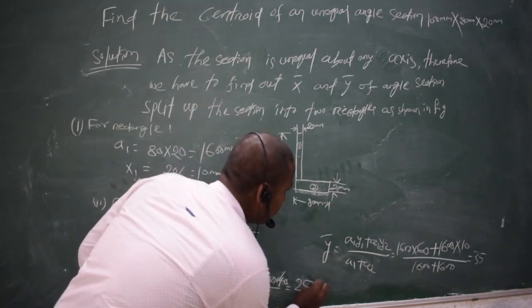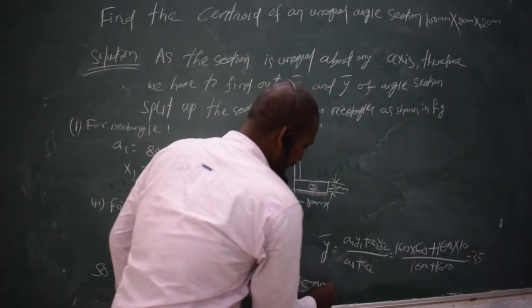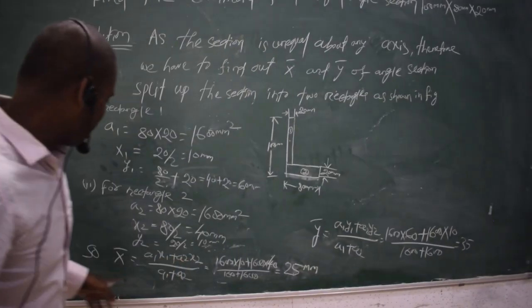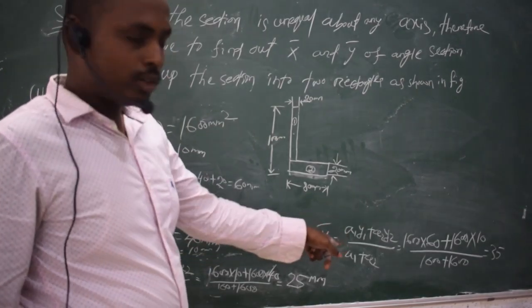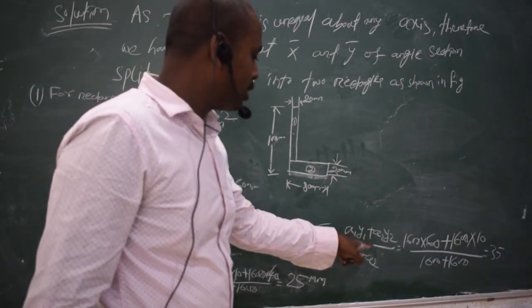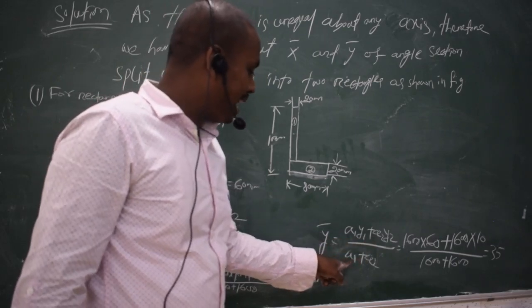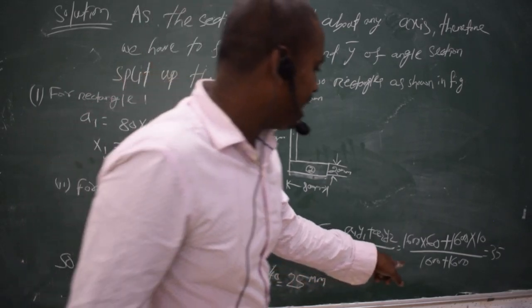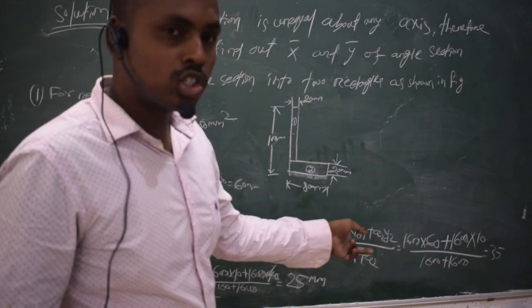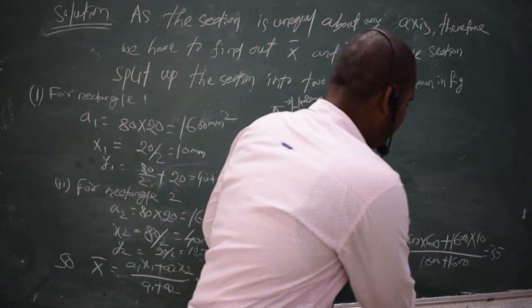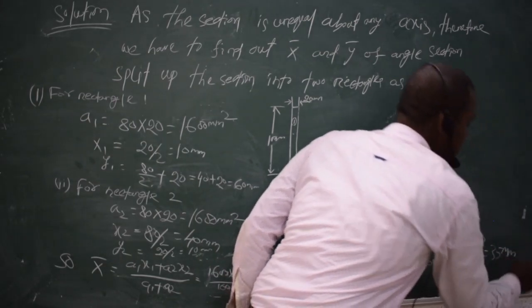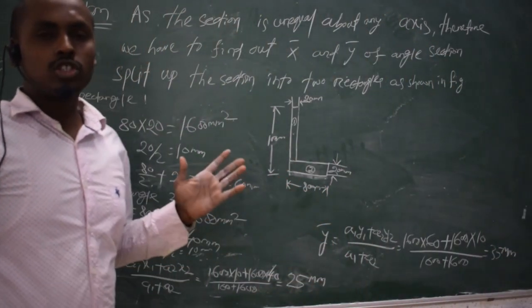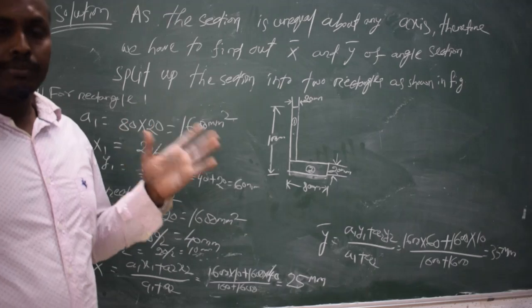And for finding the y coordinate, we'll put the corresponding values a1 y1 plus a2 y2 upon a1 plus a2. After putting all those values, we will find the value 35 mm. So like this we'll solve the given problems.